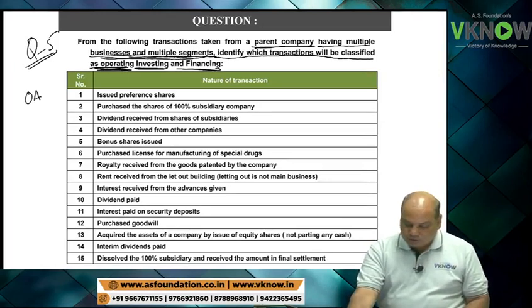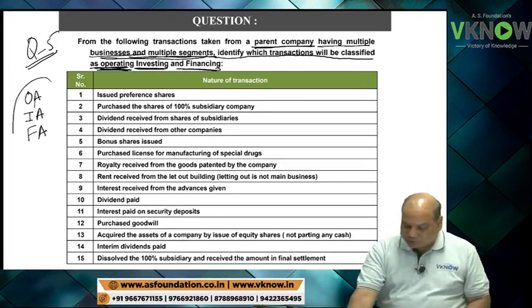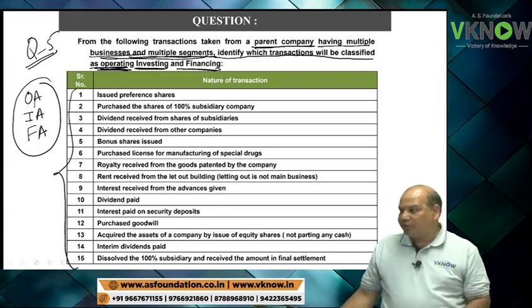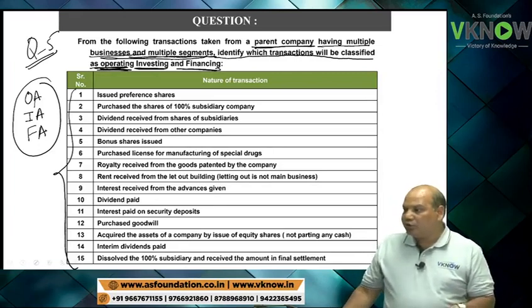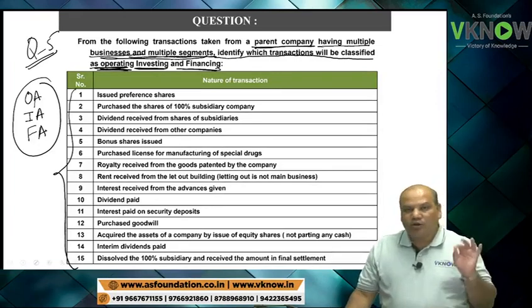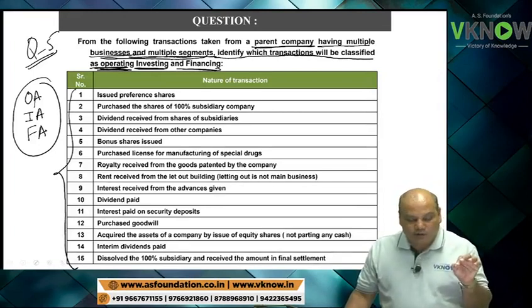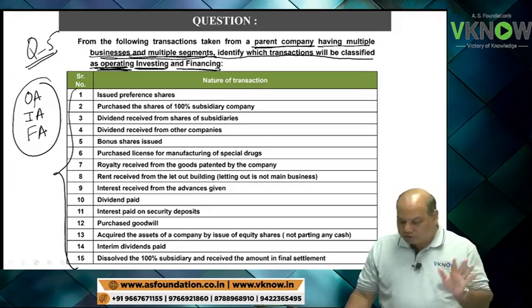Oh my God, this time, this is really a good question, and similar questions are asked in the exam. The institute gives you a list of 10 to 15 items, and then the institute asks the student that he has to identify which of these are operating, investing or financing activity.